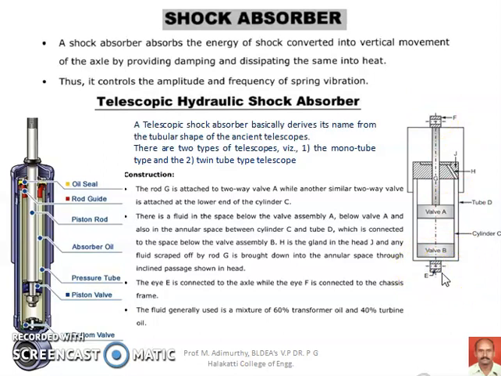So it is the connection between the wheel and the chassis frame. If you go through the details, rod G is attached to the valve A. It is a two-way valve and it is attached to the lower end of the cylinder. One more two-way valve is valve B. It is attached to the lower end of the cylinder. And hydraulic fluid is available in between valve A and valve B and also above this valve A surrounding this piston rod, and also in the annular space between the cylinder and the tube.